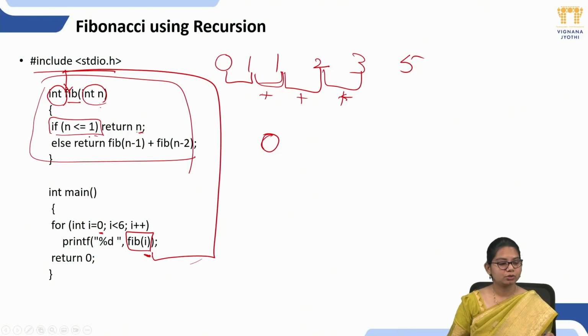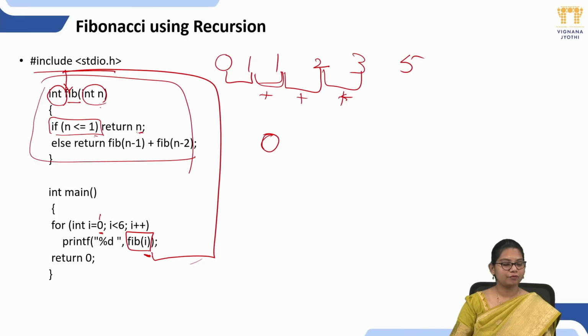What is my n value here? 0. So is this less than or equal to 1? Yes, it is. That means it will return the n value, which is 0. And again the control comes to the for loop. We are in a looping condition, that means until the condition fails, we will be in the loop only. Now the i value will be incremented to 1. So now my i value is 1 here.